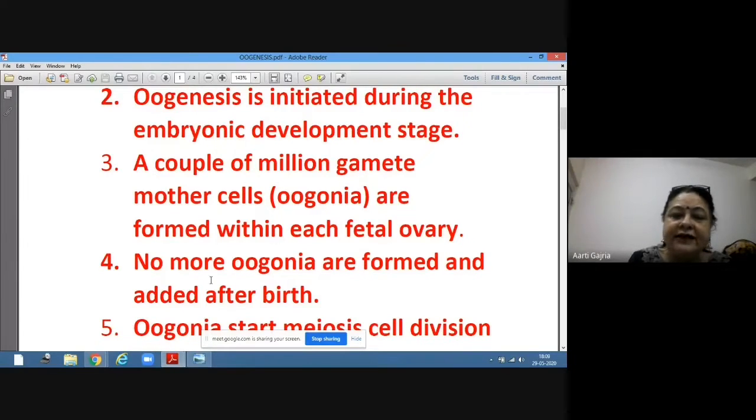That means no more oogonia are formed after the birth of the girl child. The girl child in its fetal stage is having millions of gamete mother cells, oogonia, in her ovaries, and there are no more oogonia which are going to form after her birth. Please make it very clear.